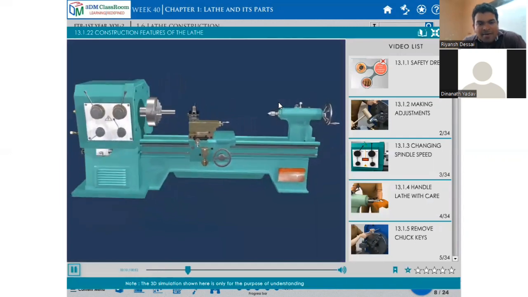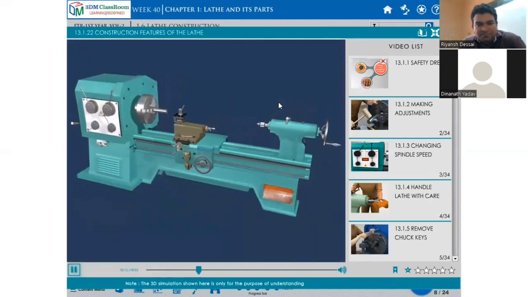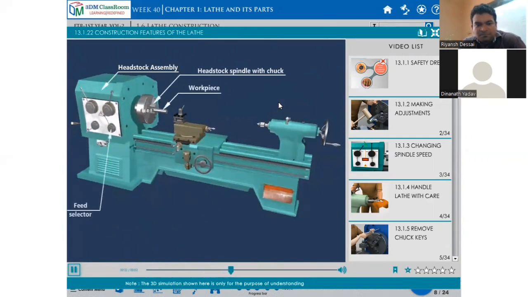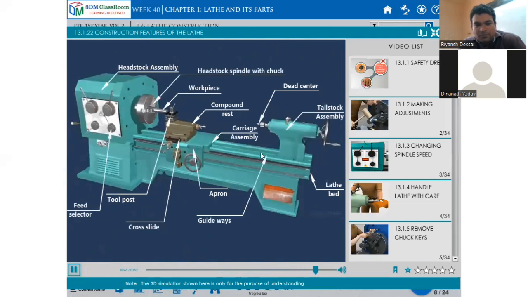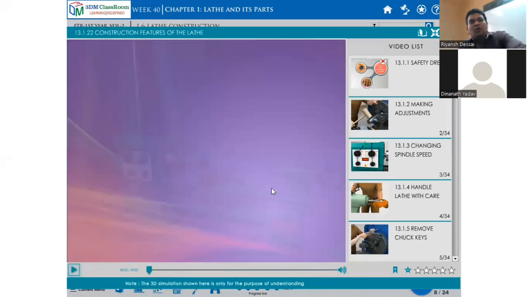The major parts of a center lathe are: headstock assembly, headstock spindle with chuck, workpiece, feed selector, tailstock assembly, dead center, carriage assembly, compound rest, apron, cross slide, tool post, lathe bed, guideway, lead screw, and feed rod. Okay, here they are given all parts.